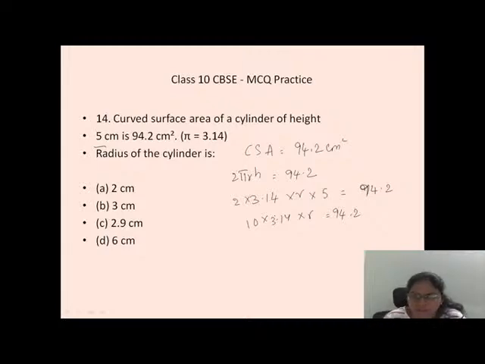Okay, done. So 3.14 into 10 becomes 31.4, into r is equal to 94.2. Direct division: 31.4 into 3 is 94.2, since 3 fours are 12, 3 ones are 3. Directly it goes 3 times. So r is 3 centimeters. The option is B. Yes, Arya, very good.